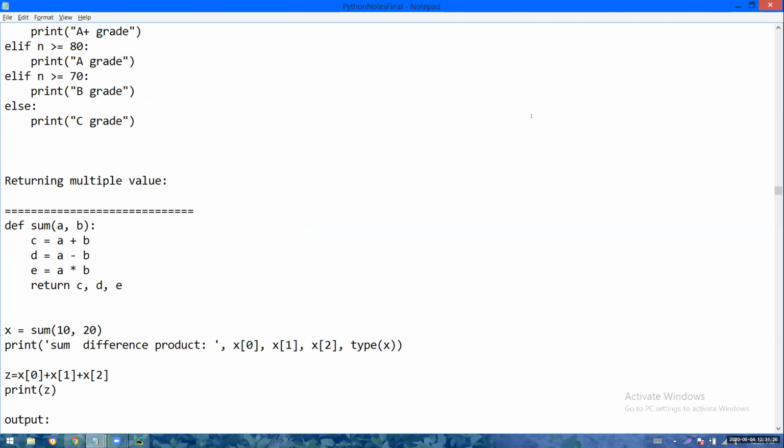Yeah, I have a small doubt, ma'am. Yeah, please. Can we keep these function definitions in a separate script and link it to the main code? Is it possible in Python? Definitely. That is the next topic. That is nothing but modules. Okay, that's the next topic.